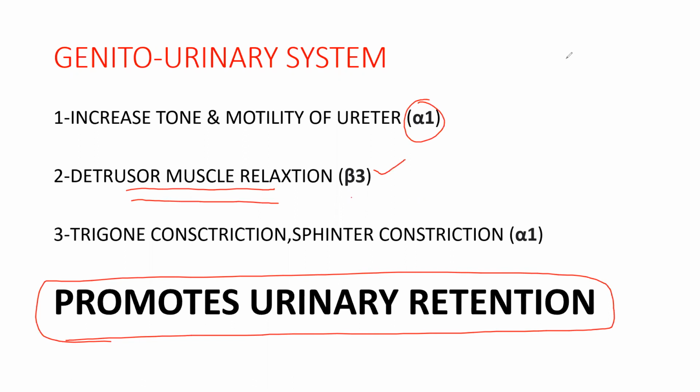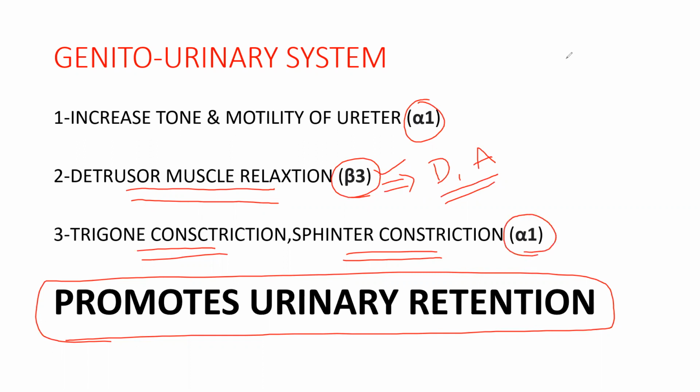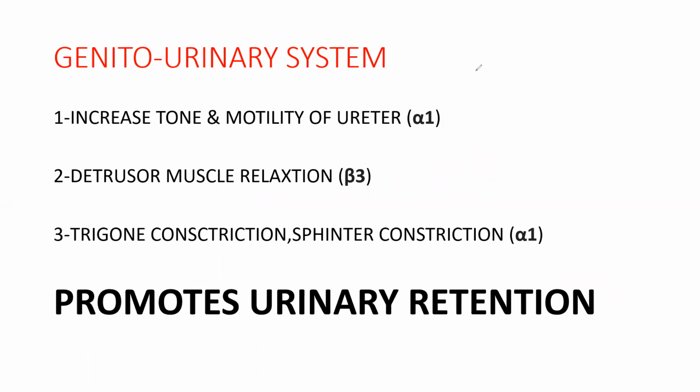I told you beta 3 receptors are located in two places: number one, the detrusor muscle, and number two, adipose tissue, right? And trigone constriction and sphincter constriction. If the sphincters are constricted, definitely you can't pass urine, with the help of alpha 1 receptors. So this is the thing with the urinary system: increased tone and motility of the ureter, detrusor muscle relaxation, trigone constriction and sphincter constriction.